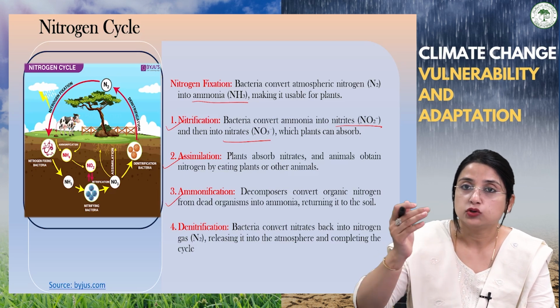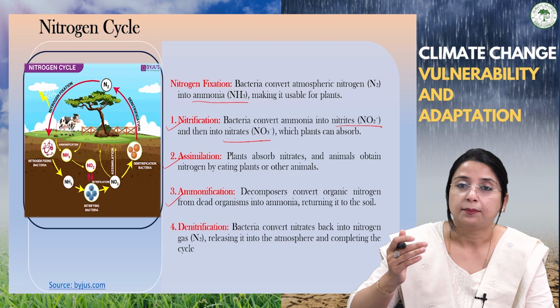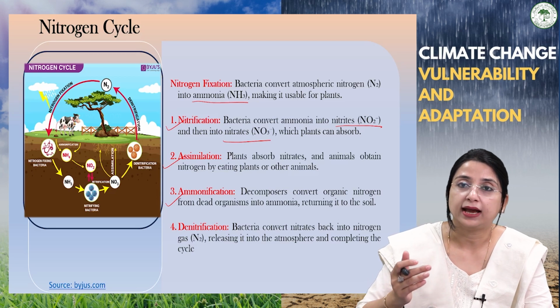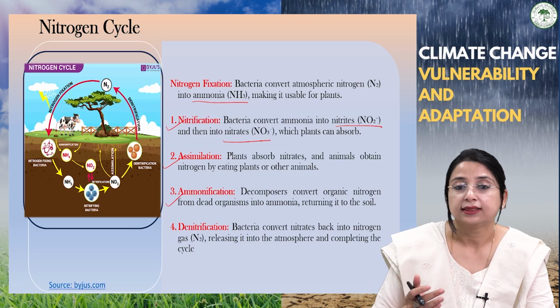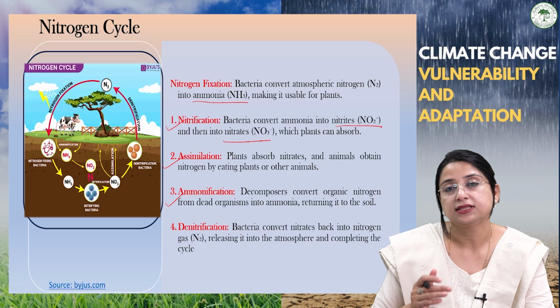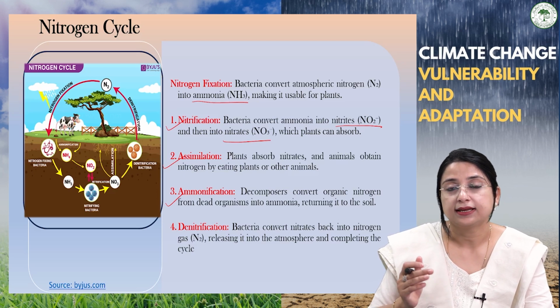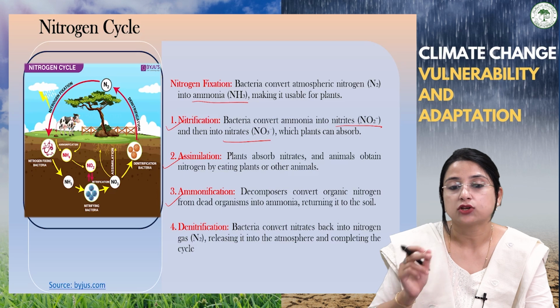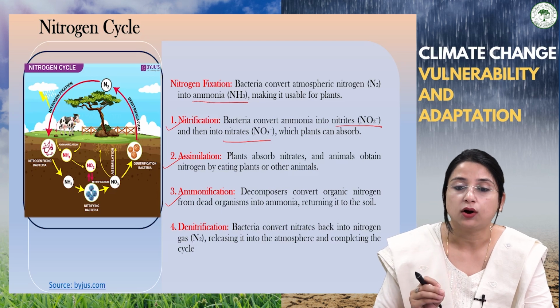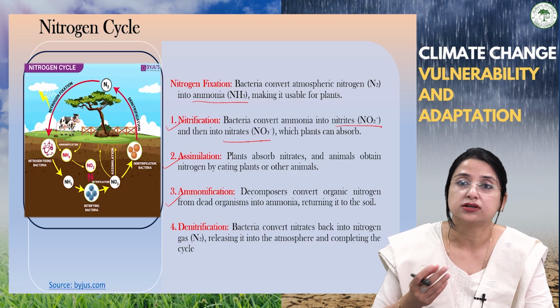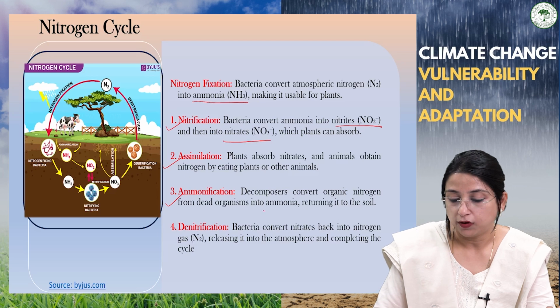So once it is used from the atmosphere by the plants in the form of nitrates and nitrites, then by eating these plants, it is transferred to the animals. Then the decomposers convert this organic nitrogen from the dead organism, and again it is returned to the soil in the form of ammonia.